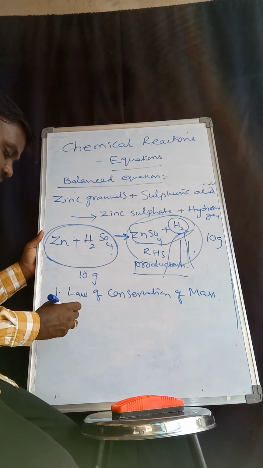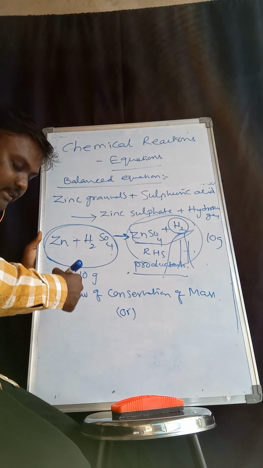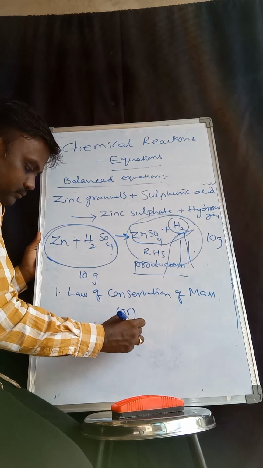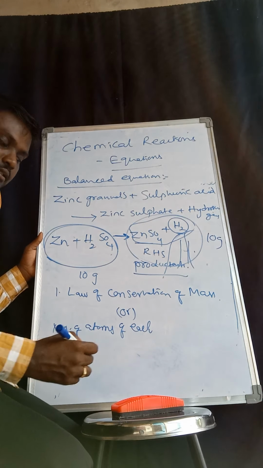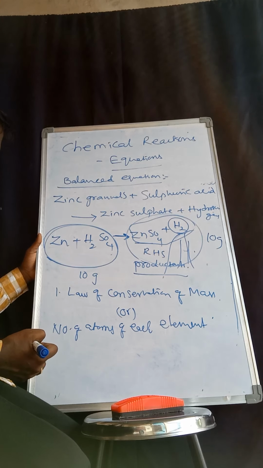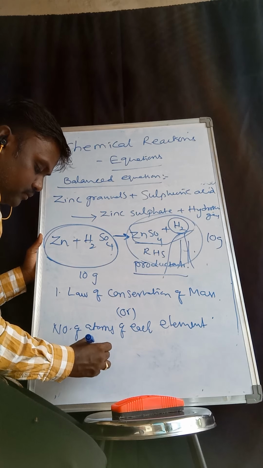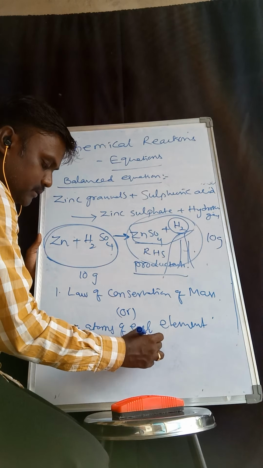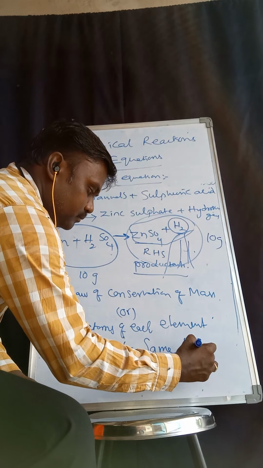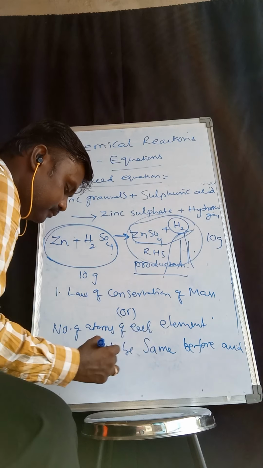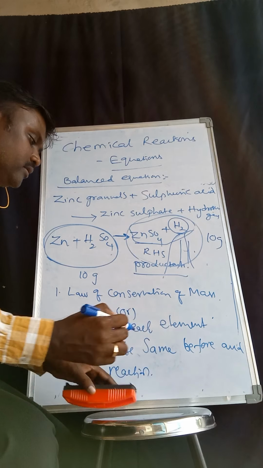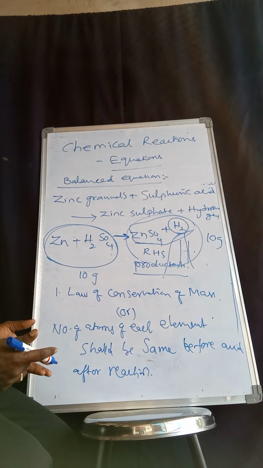In other words, in simple language, the number of atoms of each element should be the same before and after the reaction. What does before and after the reaction mean?